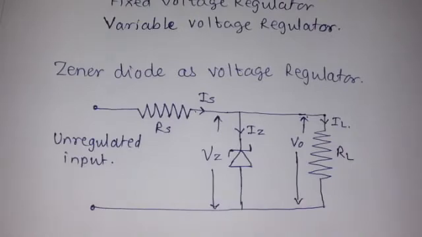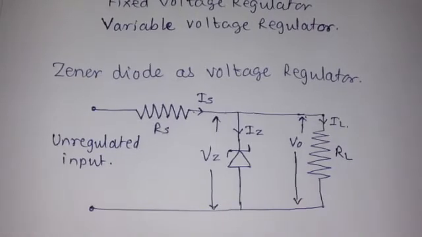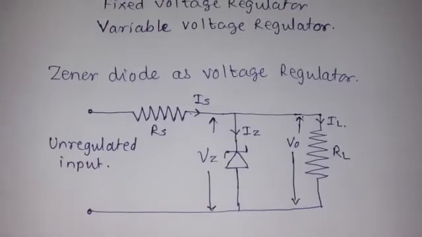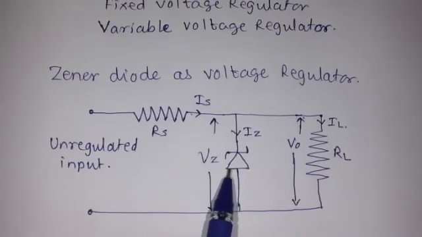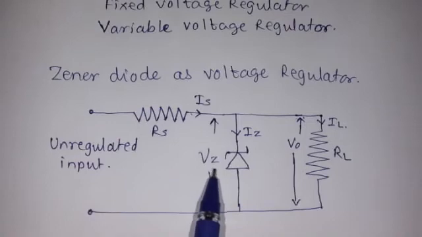In forward bias, we get characteristics similar to a normal diode. But in reverse bias, when Zener breakdown occurs, the voltage remains constant and only the current changes. We must remember that. This VZ is the breakdown voltage of the diode. Generally, Zener diodes are represented by their breakdown voltage.